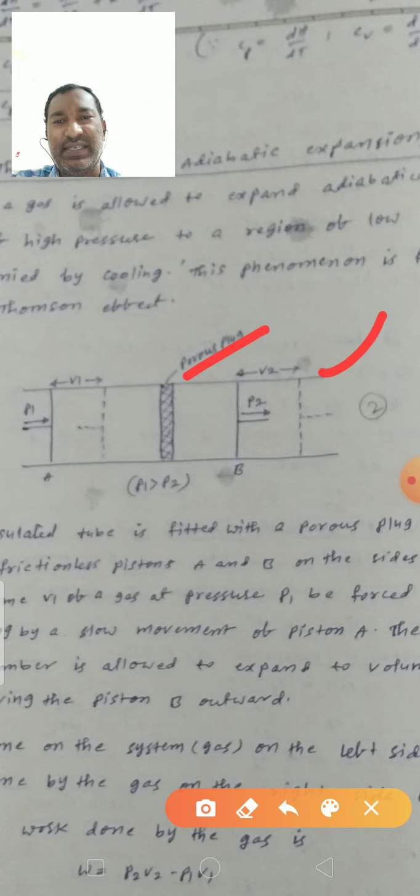Let a volume V1 of a gas at pressure P1 be forced through the porous plug by a slow movement of piston A.